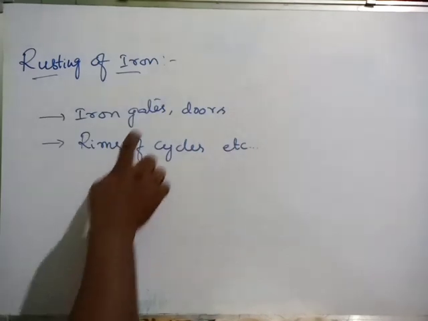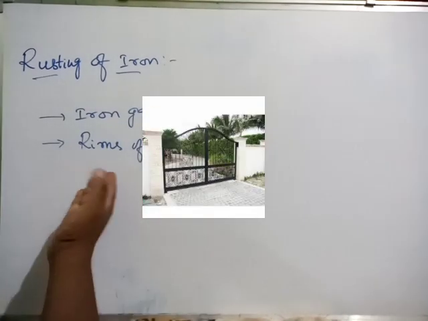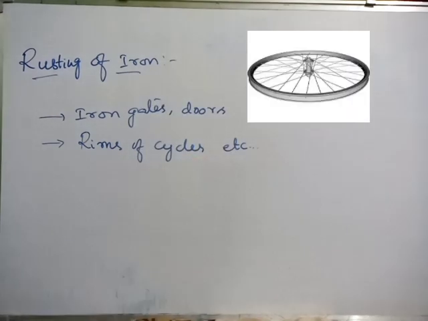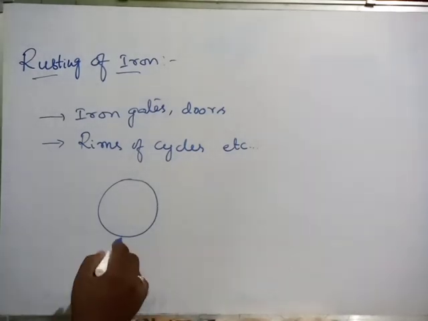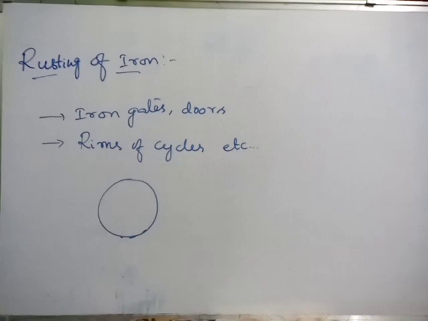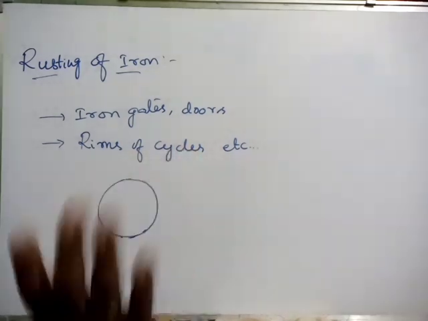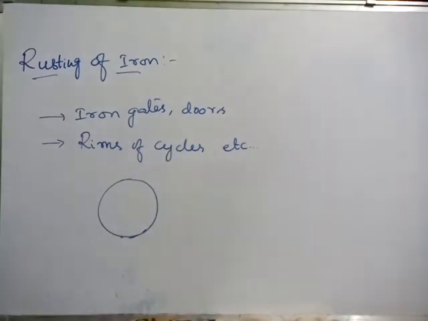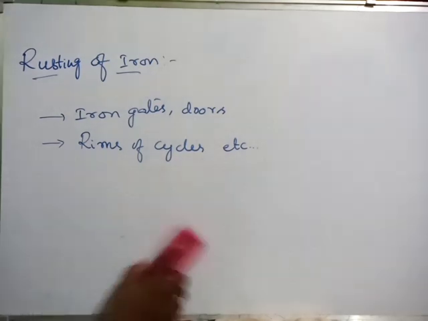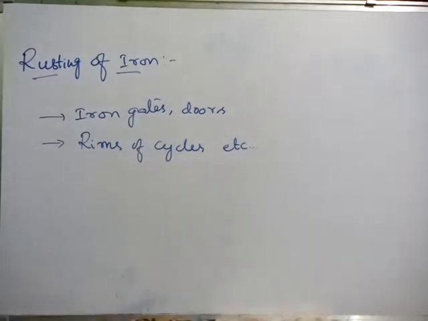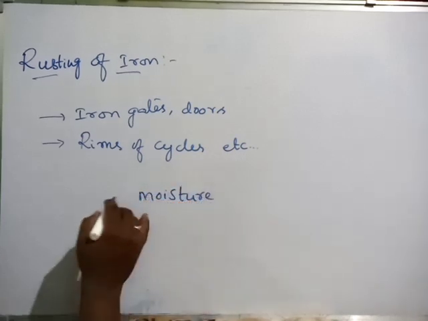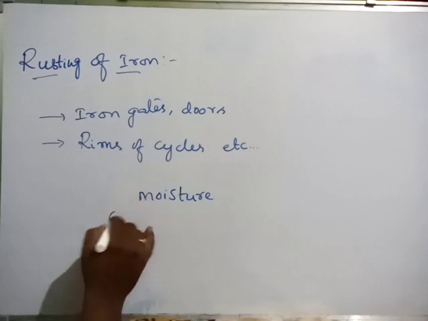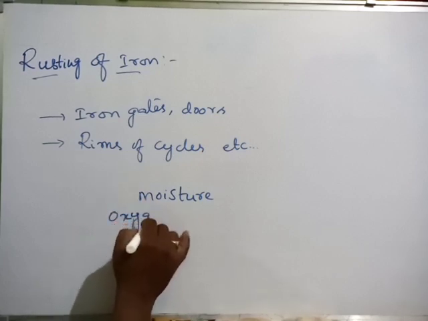See, iron gates, doors, and for example, rims of cycles, etc. We observe them in a rusted condition. Is it or not? If a cycle is very old, we can see the cycle rim will be rusted, and the iron gates, doors, etc. also will be rusted. The main cause for this rusting of iron is two factors. One is moisture, and another one is oxygen from the air.